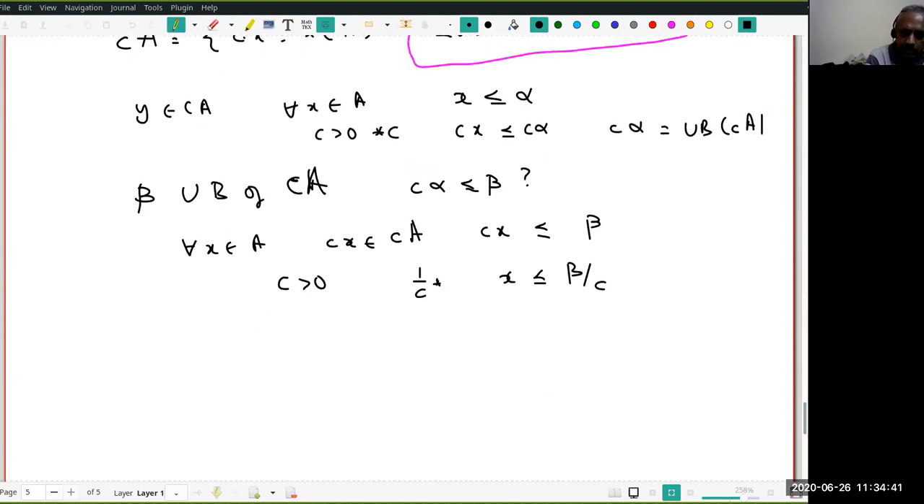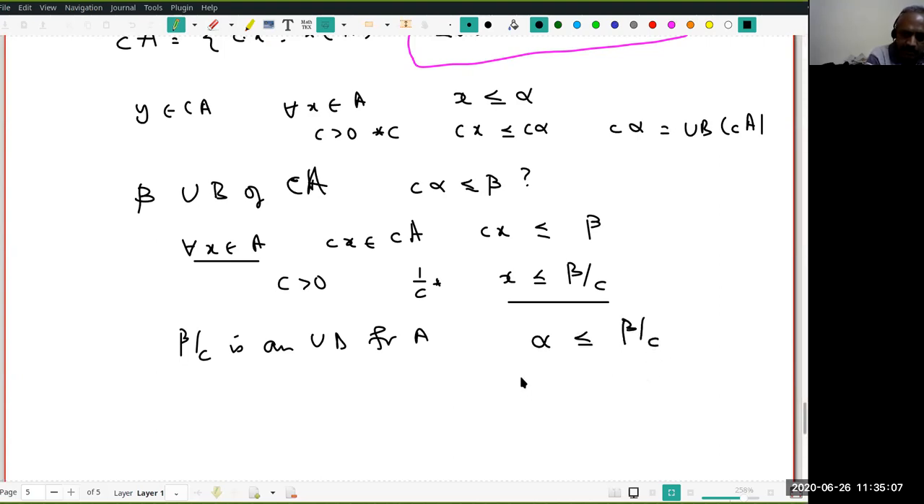So, what do we conclude then? Beta by C is an upper bound. For which set? For A. Because for all x in A, we proved this. Right? But alpha is the least upper bound. Therefore, what do I know? Alpha must be less than or equal to beta by C.